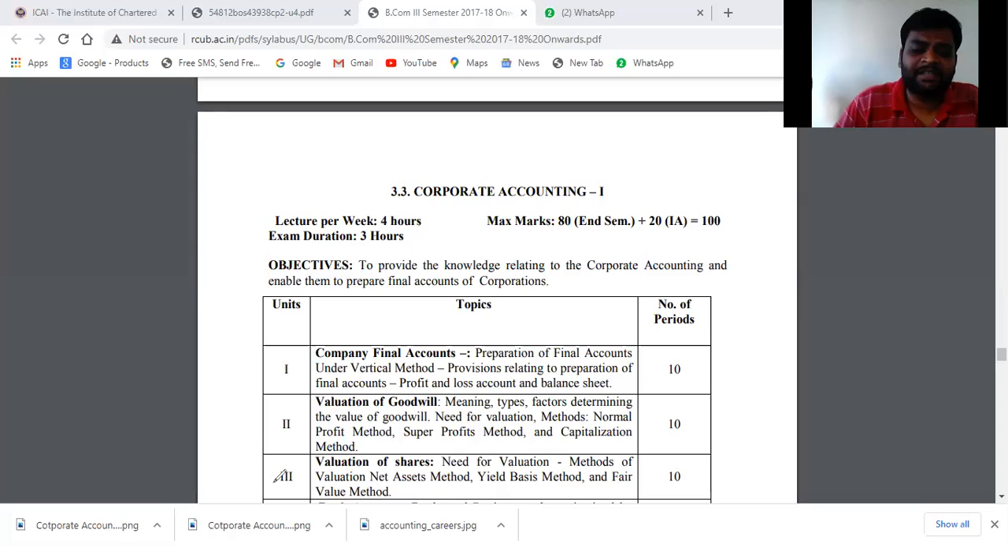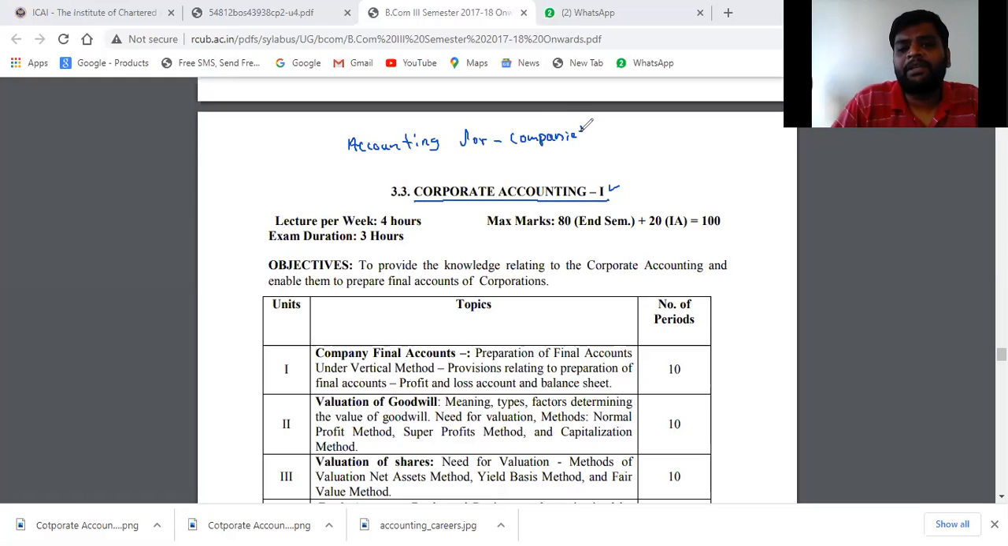BCom third semester, what syllabus do you have, that too in which subject? Okay, for corporate accounting. Are you okay? Corporate accounting one. Then what exactly is corporate accounting? You know that, we studied. We are going to handle accounting for companies.